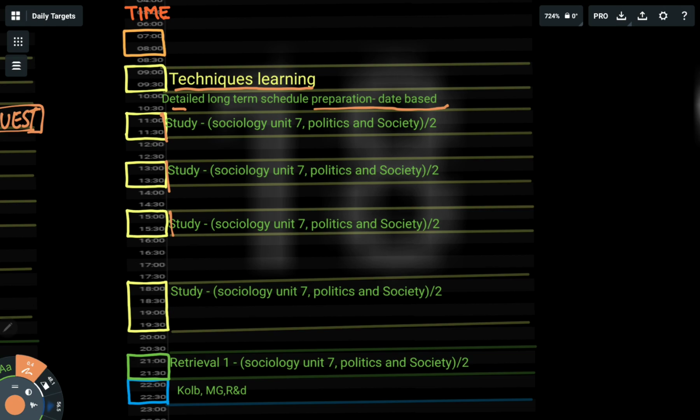2, 3 to 4, and 6 to 8. Okay, so during these 4 study blocks I will do the rest of sociology unit 7, politics and society. Okay, so this is my main agenda.